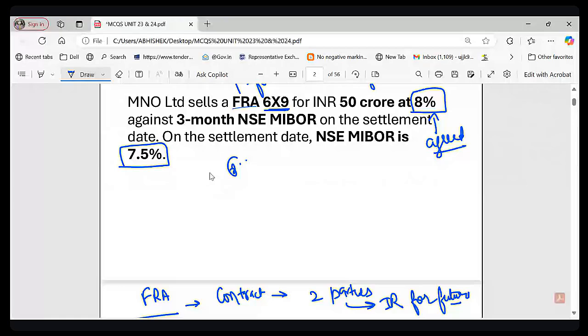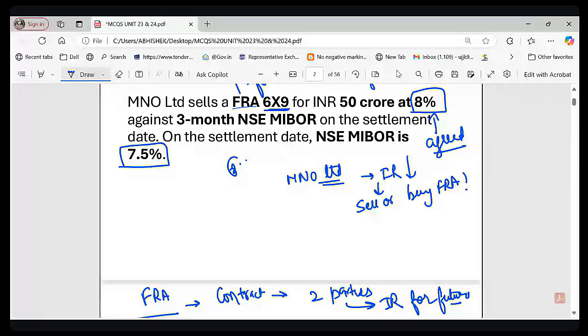If you expect interest rate to fall, basically it is a kind of agreement, a forward rate agreement. So what is happening here, एग्रीमेंट उन्होंने किया 8% पे, लेकिन एक्चुअल अब वो घटके 7.5% हो गया, मतलब इंटरेस्ट रेट घट चुका है, राइट, on settlement day NSE MIBOR is 7.5%.